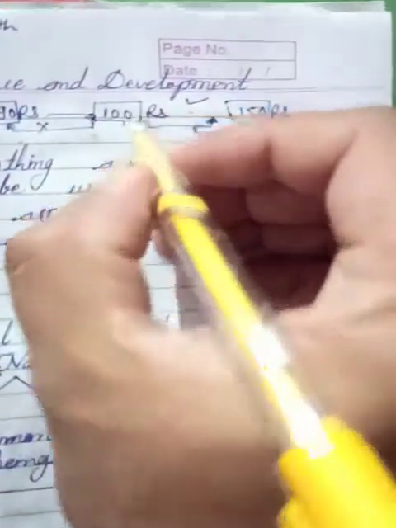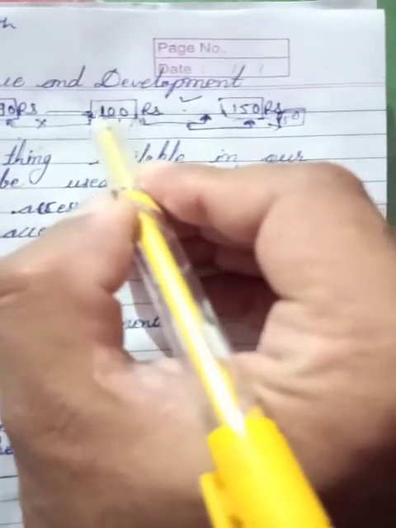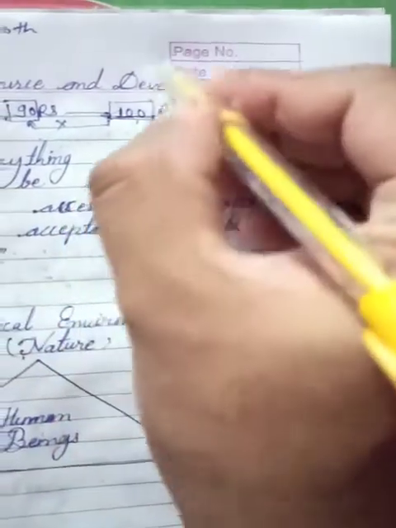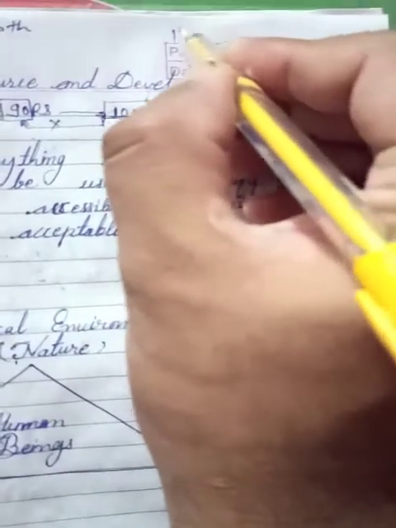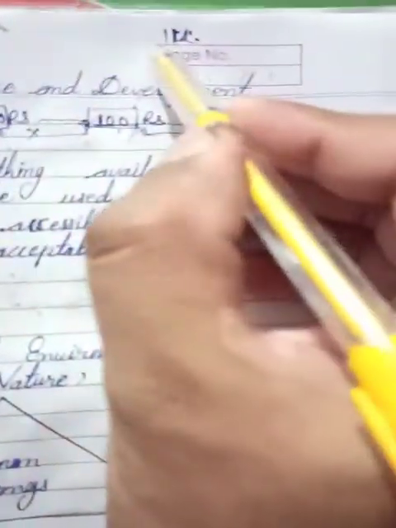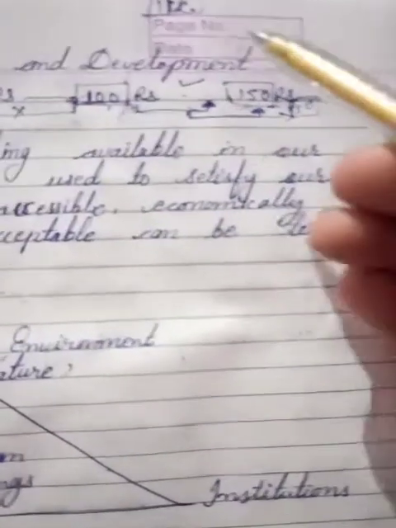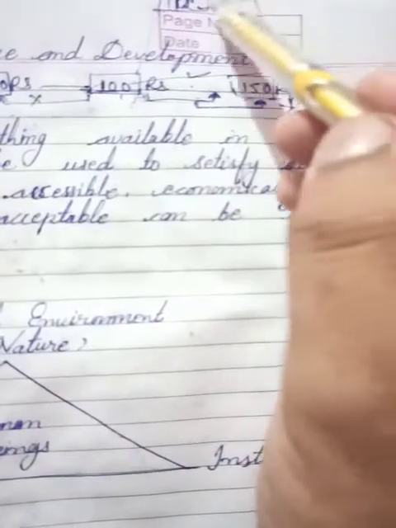But if the obtaining price is 1000 rupees and the selling price is 1 lakh rupees, then who will purchase it? No one, because the value of this product is too high.